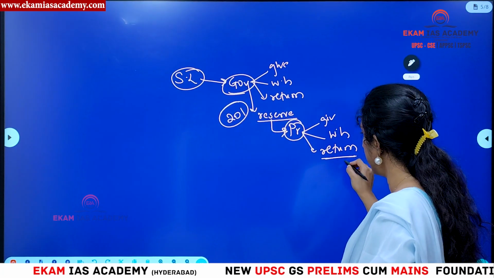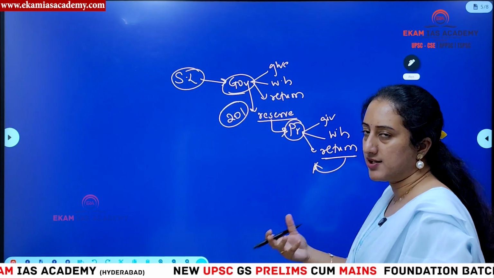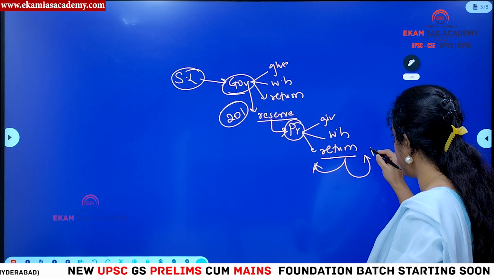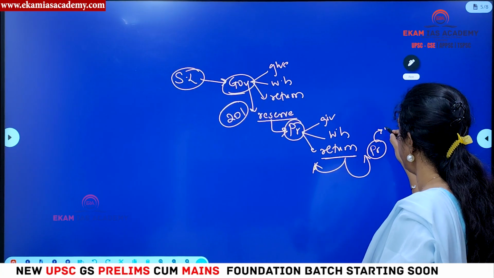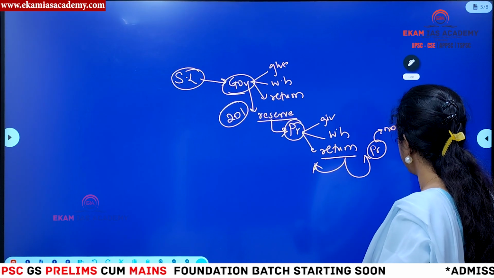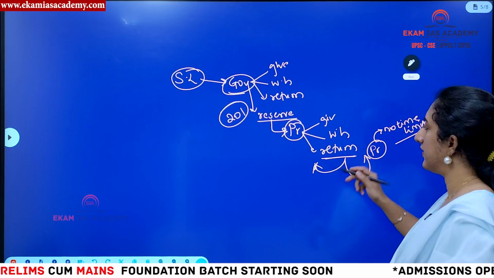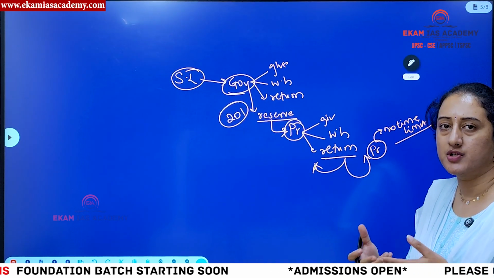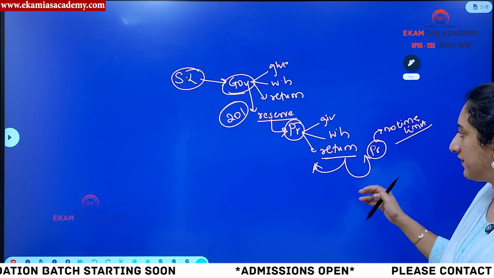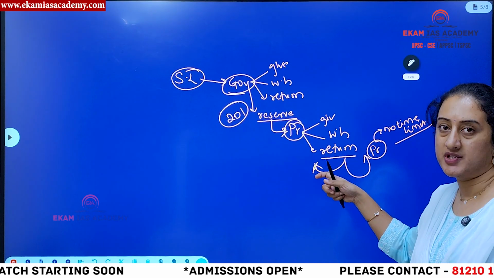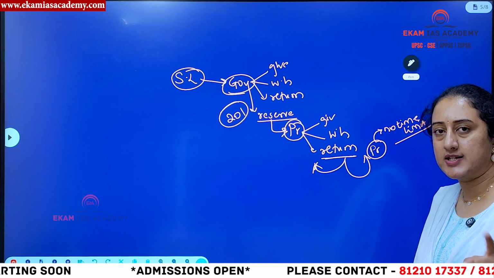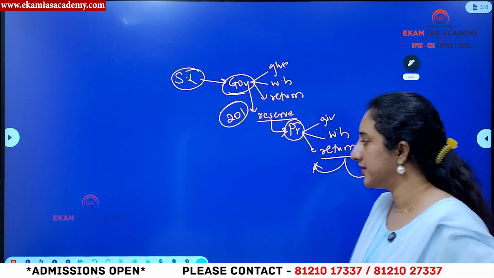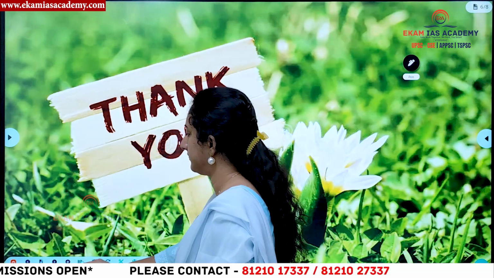Then if it is returned for reconsideration, and if the state legislature passes it with the same majority also, and they again send it back to the President, okay? Then here there is no time limit mentioned for the President of India. So he can even simply stay silent. He cannot even decide within the stipulated time limit because there is no time limit mentioned by the constitution. In that way, he is overriding the suspensive veto in the case of state legislatures, but his veto power is getting suspended in the case of Parliament and the related bills. So this is what you have to understand.